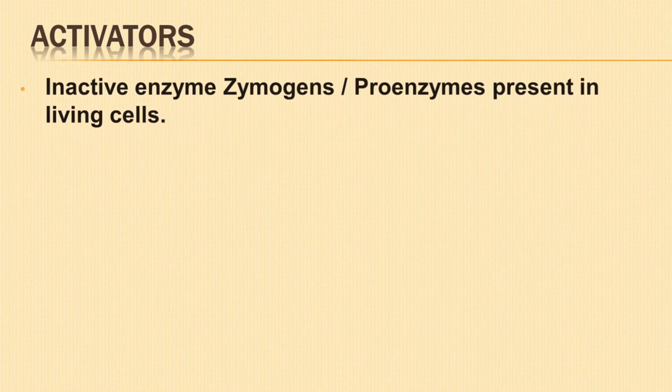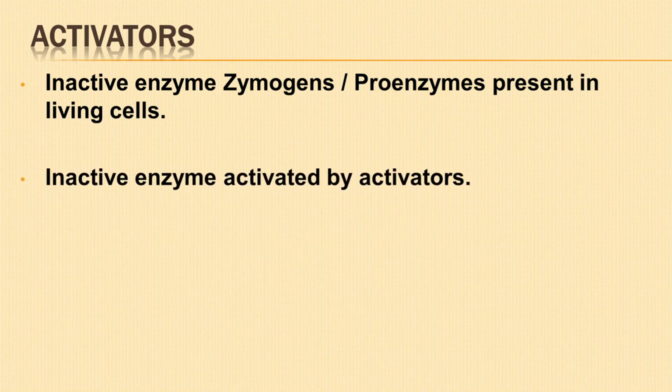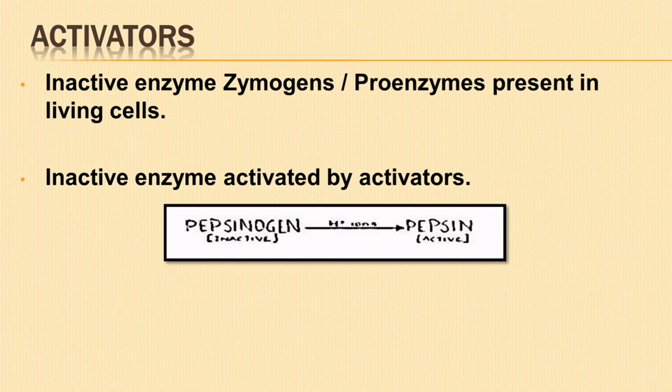Activators. Certain enzymes are in the inactive form within the living cells. They are called zymogens or proenzymes. They are activated by specific ions or other enzymes, which are called activators. Example, inactive pepsinogen in the gastric juice of the stomach is converted into active pepsin by hydrogen ions.